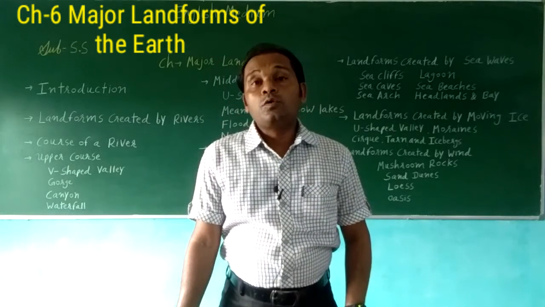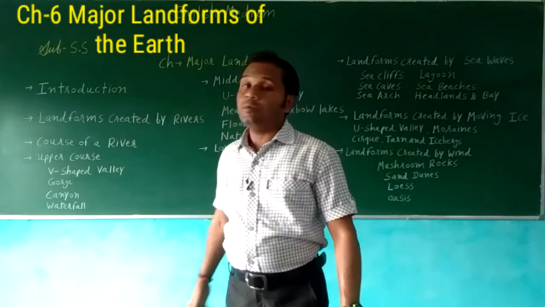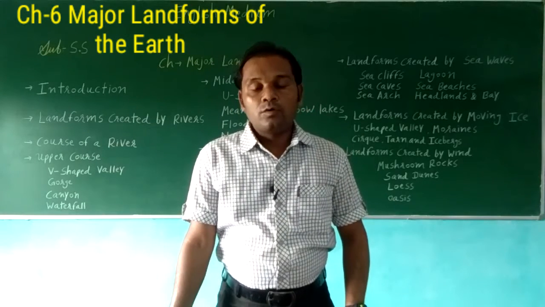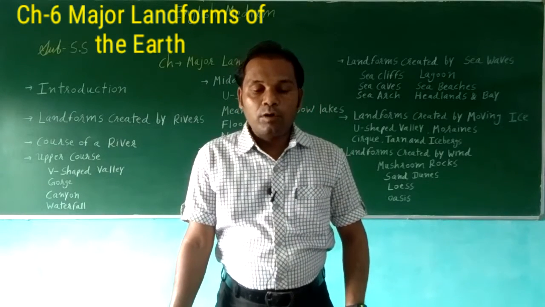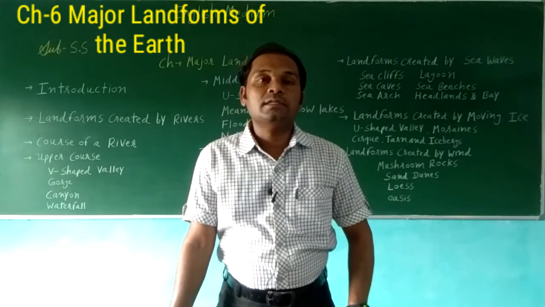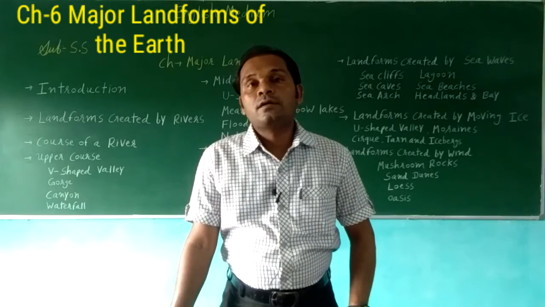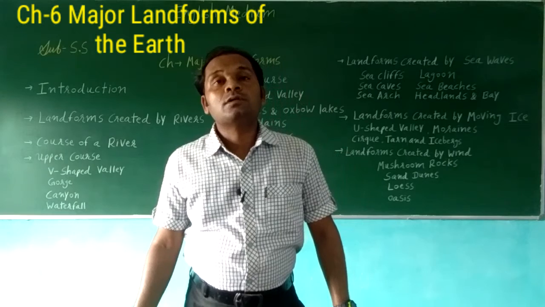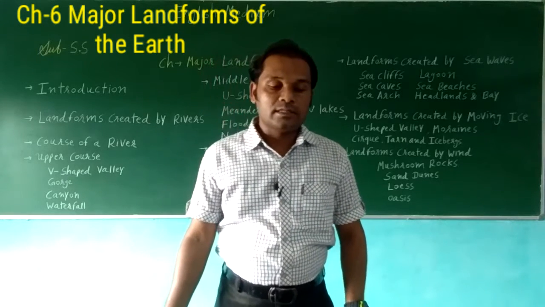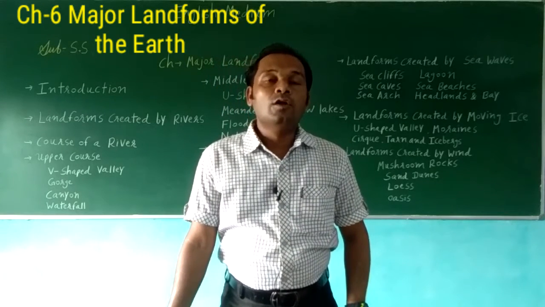The entire course of a river from its source to its mouth is divided into three stages: the upper course, the middle course, and the lower course.